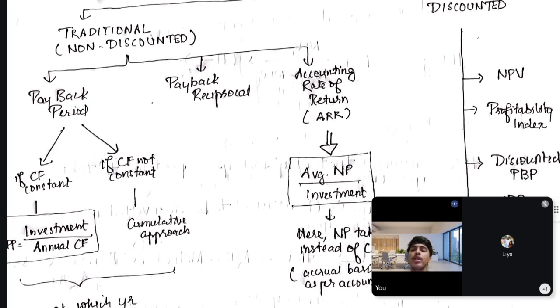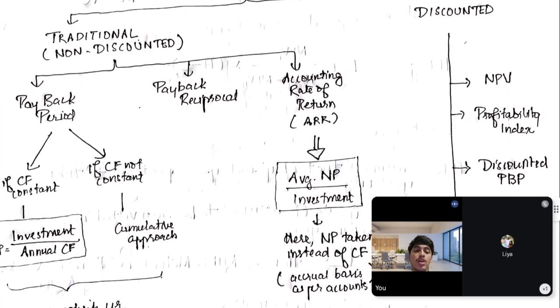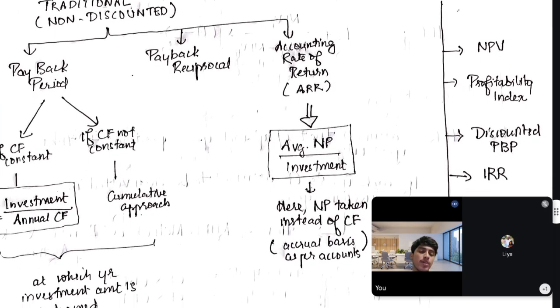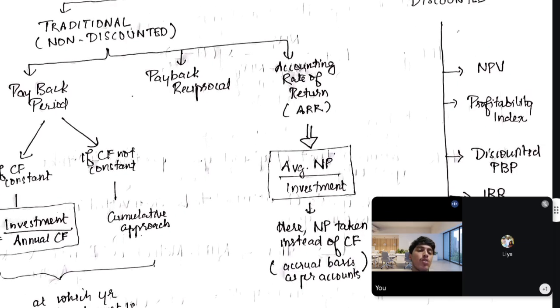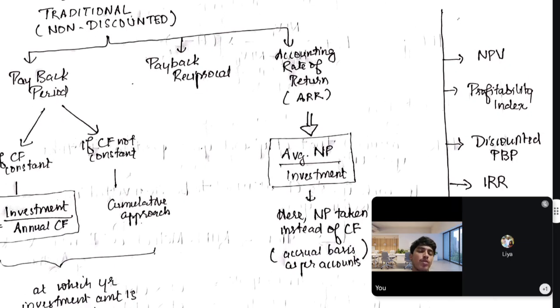In payback period, usually we just divide, or we just find the cumulative approach. But in the case of discounted payback period, the difference is just that we have to apply the time value of money concept. We have to discount the cash flows. We have to find the PV of the cash flows in the payback period method. That's all. In the payback period method, if you apply discounting, that's nothing but discounted payback period. So there is nothing more to explain about discounted payback period.